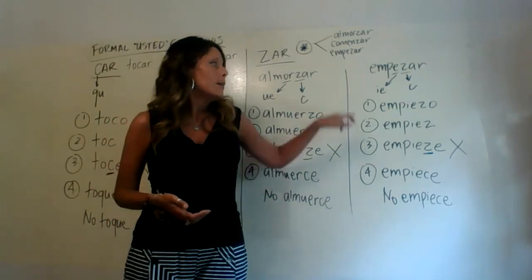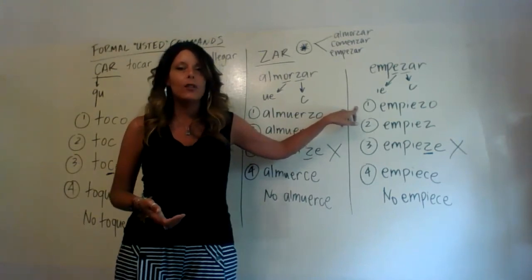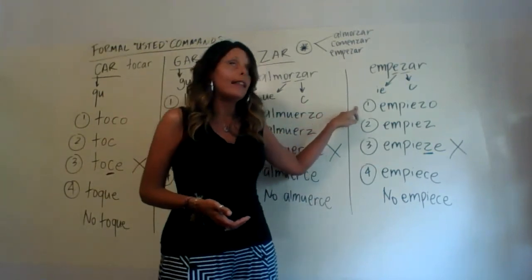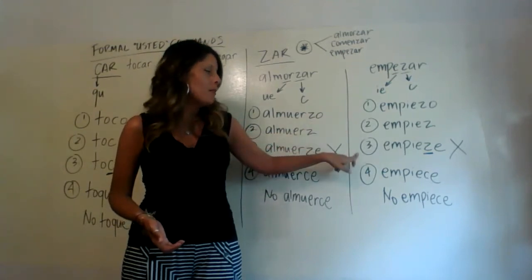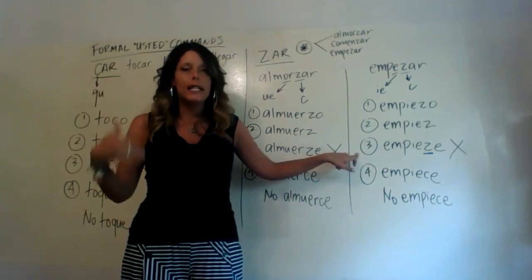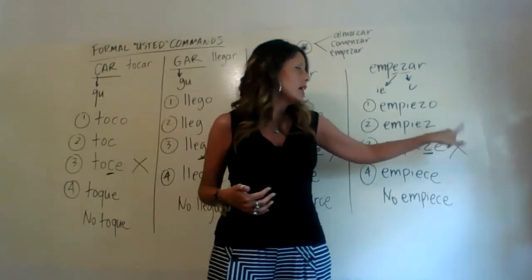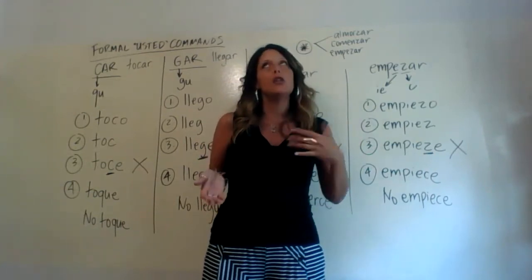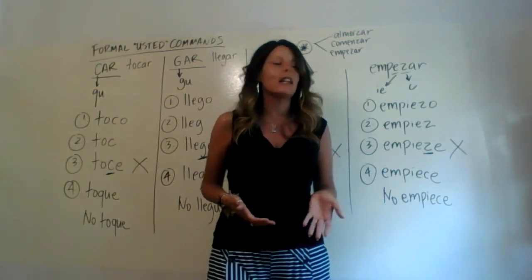So, step number 1, the O conjugation of the present tense, empiezo, E-M-P-I-E-Z-O. And then step number 2, we just drop the O, which is what I've done. And then step number 3 would normally be done with formal commands, but we have that Z to C change that we're going to have to account for, and that's where we have another step. So once again, big old X right here telling you that we're not done yet because we haven't accounted for the Z to C change in ZAR verbs with formal usted commands.